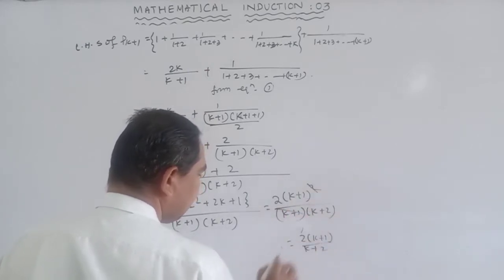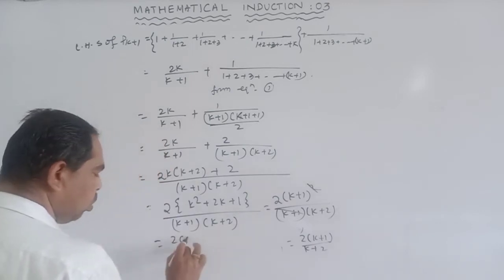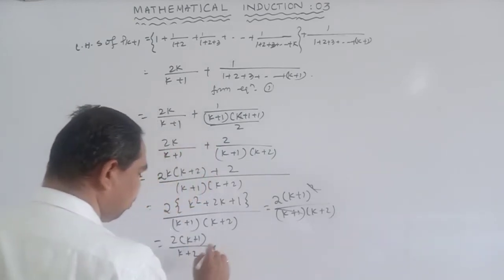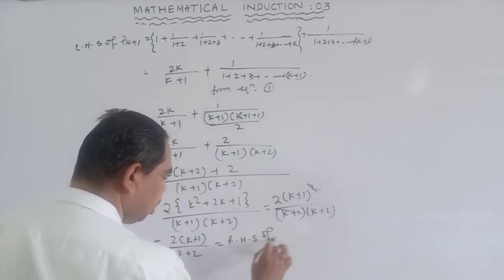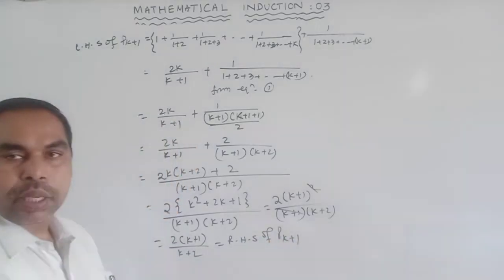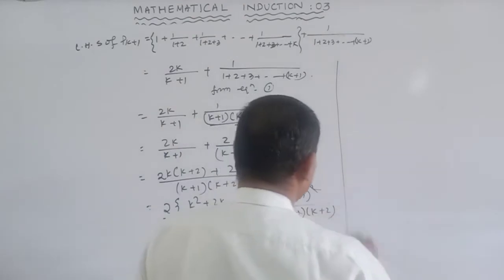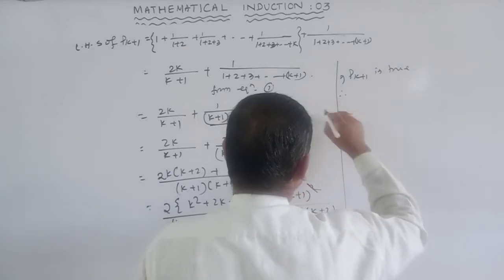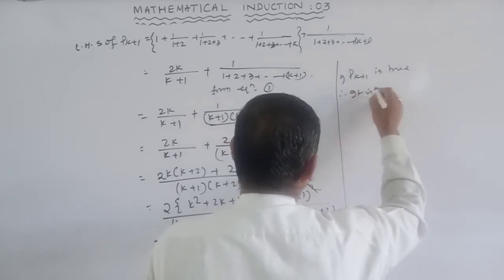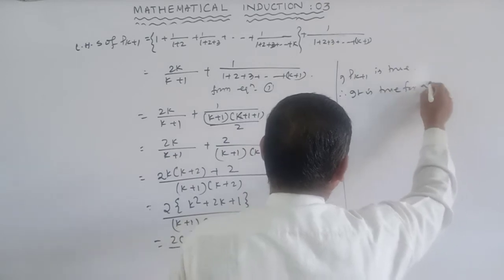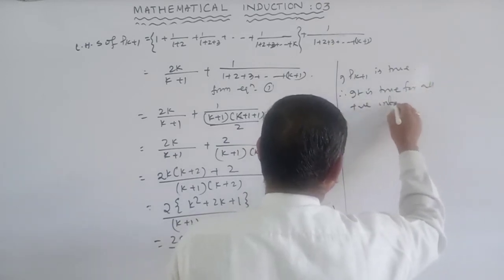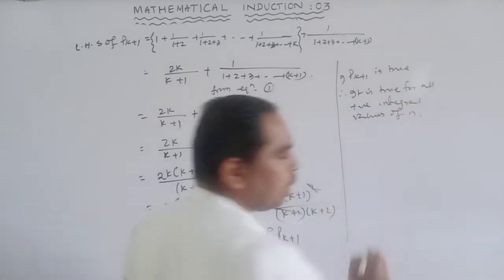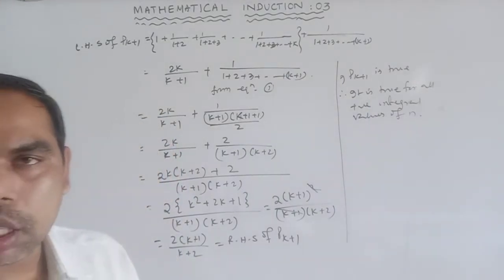So (k+1) cancels. So this is 2(k+1) divided by (k+2), which is equal to the RHS of P(k+1). So P(k+1) is true. Therefore, it is true for all positive integral values of n. Okay.